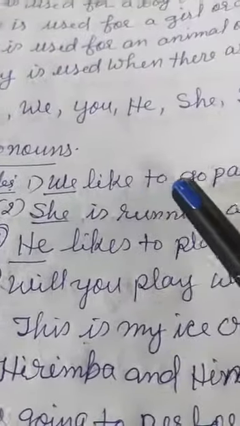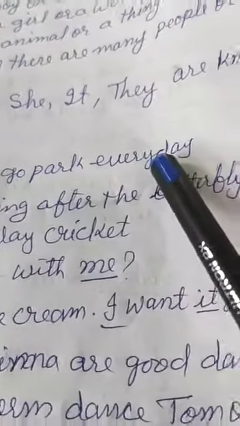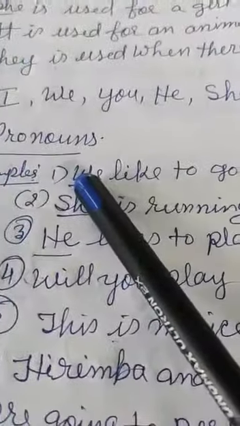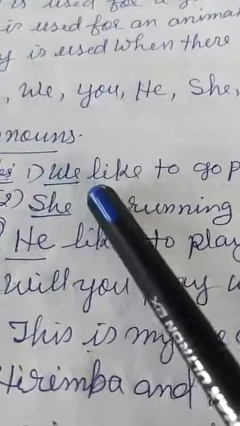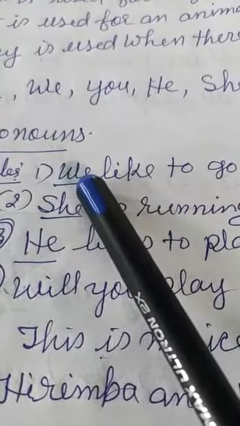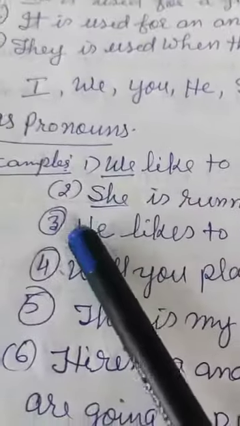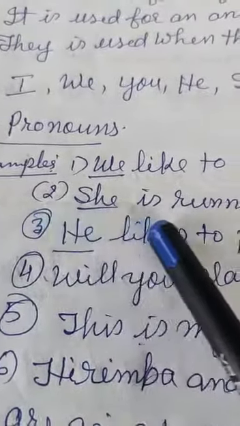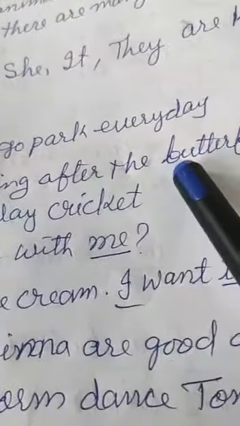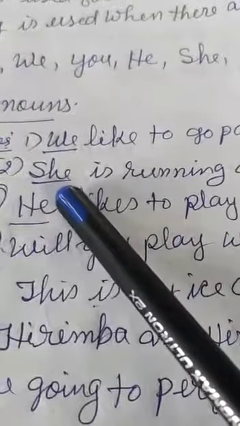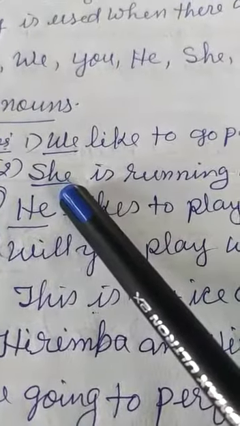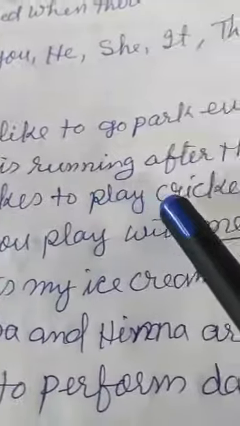We like to go to the park every day. So here I have written, we like to go to the park every day. So here, we is what? We is a pronoun. So next example, she is running after the butterfly. So here which one is the pronoun? She is a pronoun. He likes to play cricket.